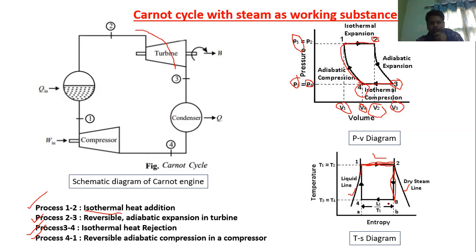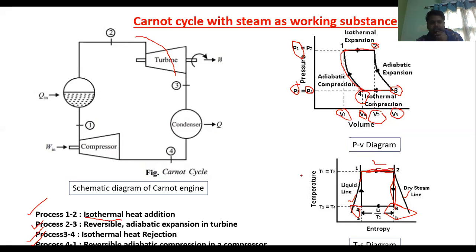Now the next is 3 to 4. What is happening in 3 to 4? 3 to 4 is again an isothermal heat rejection in the condenser.